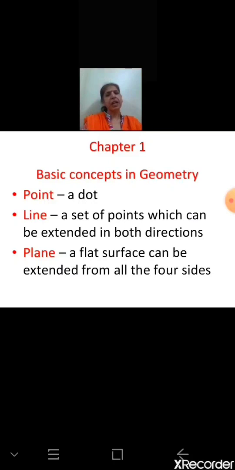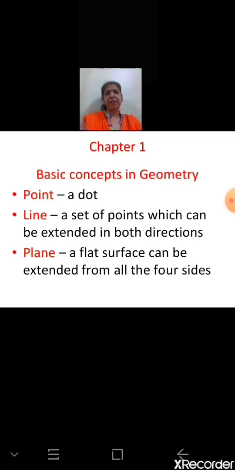Then those points are collinear points. But there must be some points where the line is not passing. So they are non-collinear points. So you yourself will come to know where the line is passing. Maybe A, B, L. Then those points are collinear. And where A, B and X, for example, the line is not passing, they are non-collinear. So you will come to know which are collinear points and non-collinear points. For that, 3 or more points should be there, and a line should pass through them.